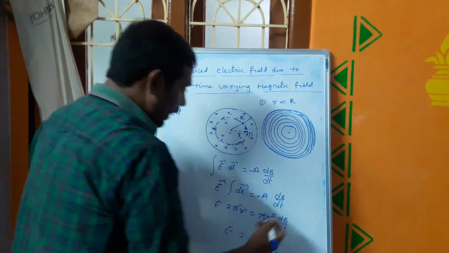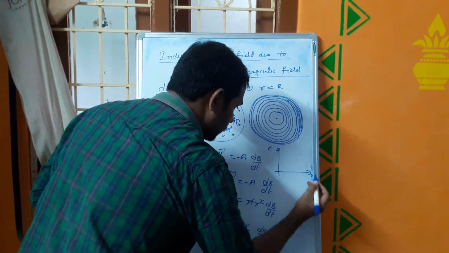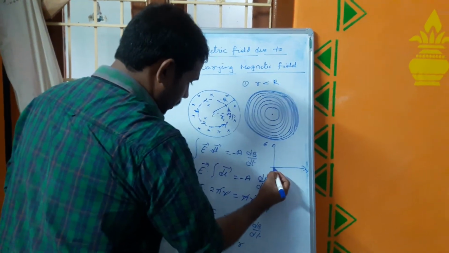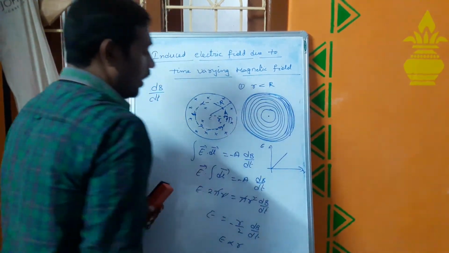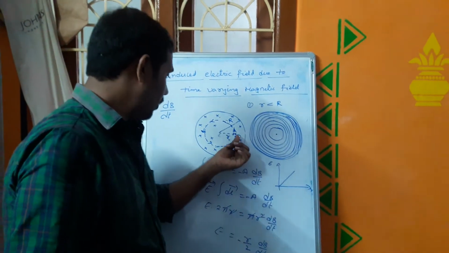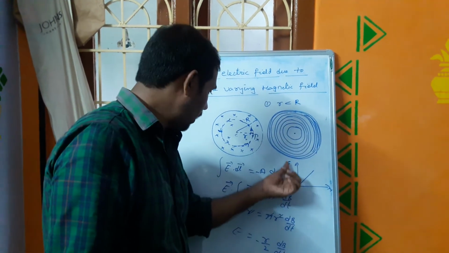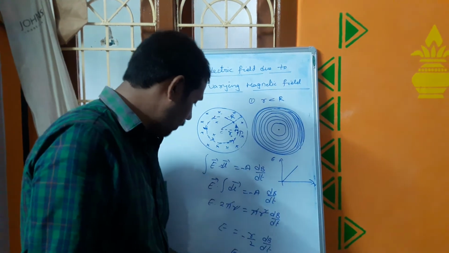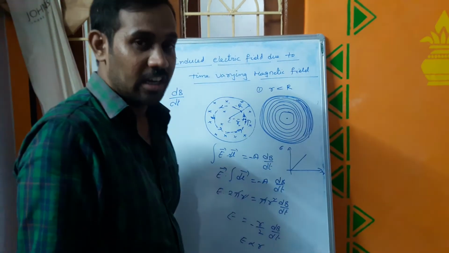Clear? If you plot the graph between electric field intensity and radius, from the center up to radius r, it will be a straight line. It will be up to the point r, where we are calculating the induced electric field intensity. Up to here the graph of E and r is directly proportional, so it is a straight line. Now we will discuss the second case.